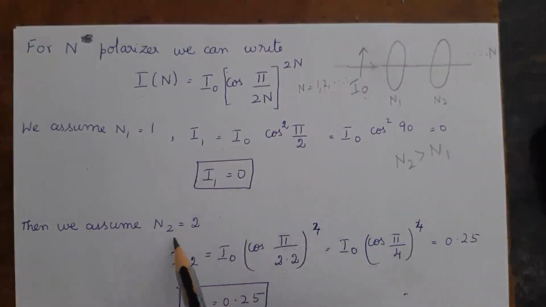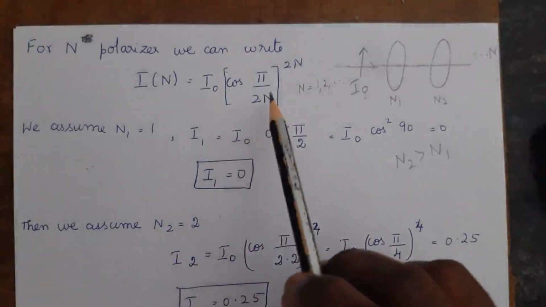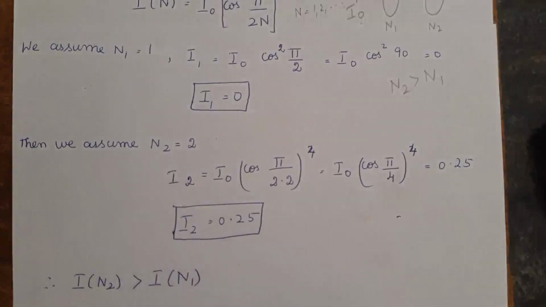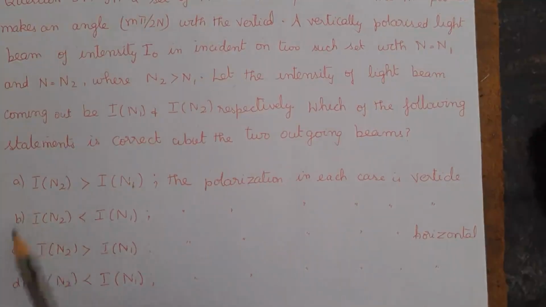Next, we assume n2 is equal to 2. Substituting n equal to 2 in this equation, we get I of 2 equal to I naught cos of pi divided by 2 times 2, the whole power 4. By simplifying, we get I2 equal to 0.25 I naught. Therefore, the intensity of the transmitted beam from the second set is greater than the first. Now option B and option D are incorrect. The answer is either option A or option C.